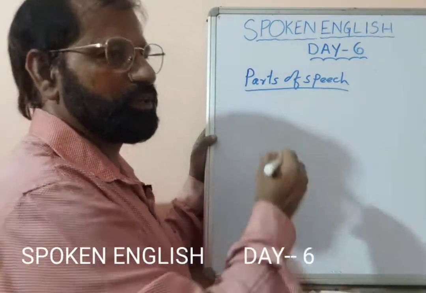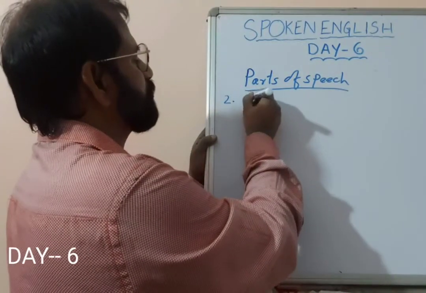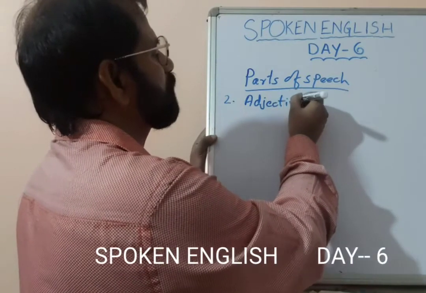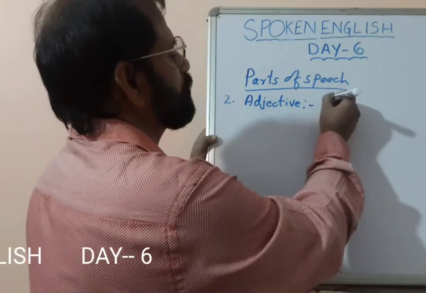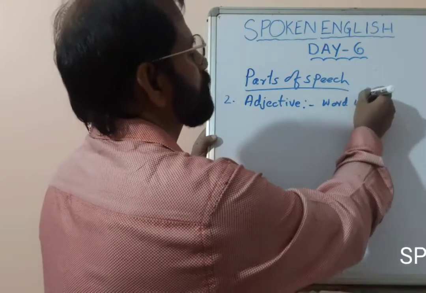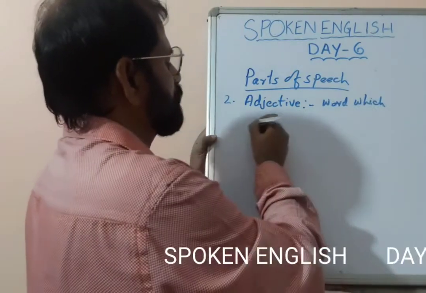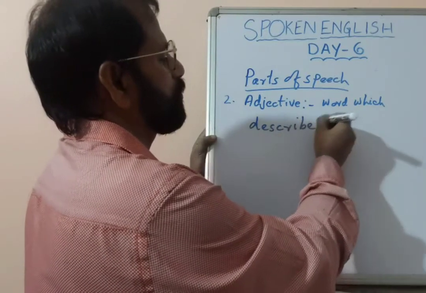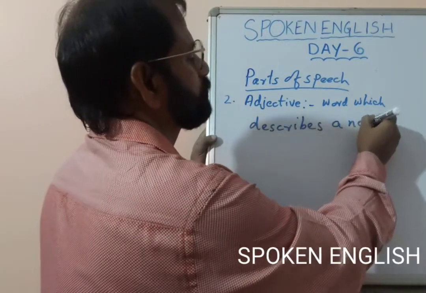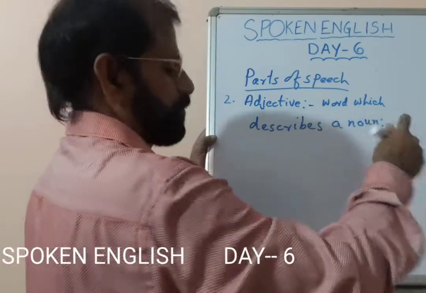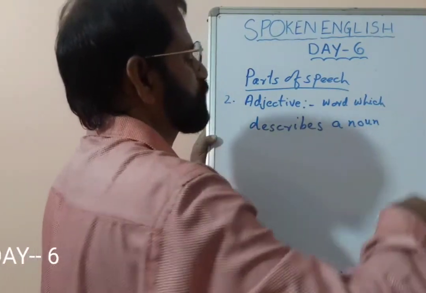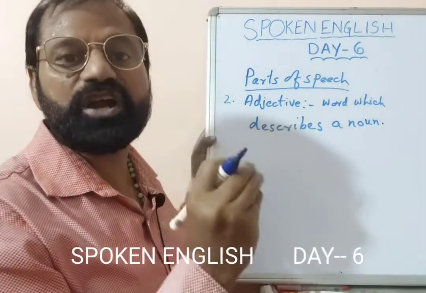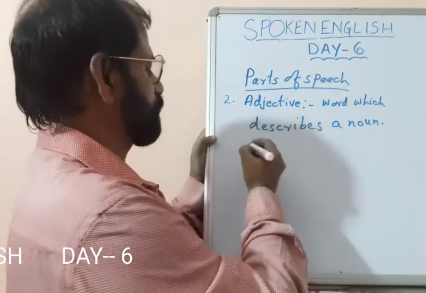Then we have second is adjective. Now what is adjective? Adjective is a describing word. That means word which describes a noun. Word which describes a noun, or else a word which gives extra meaning to a noun.